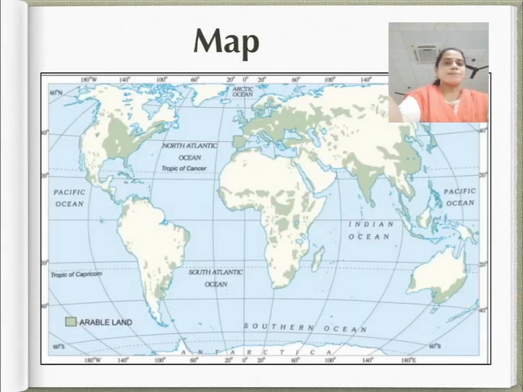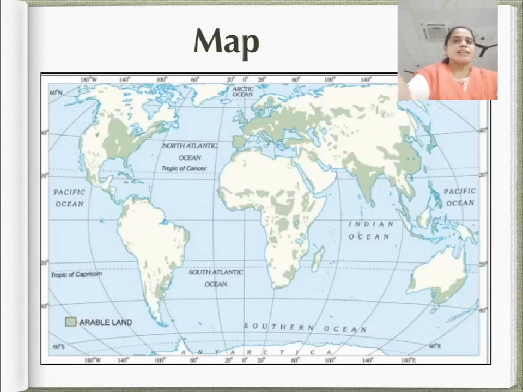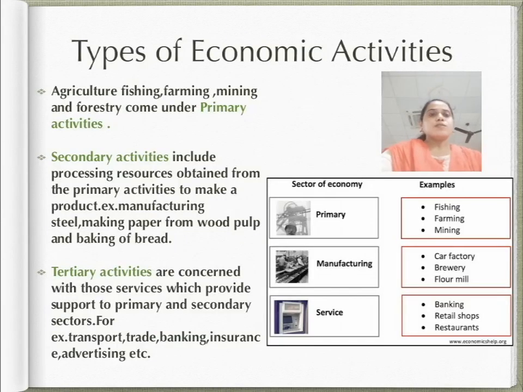In the map, you can see that agricultural activity is concentrated in those regions of the world where suitable factors for the growing of crops exist. Students, today agriculture not only provides us food but also the raw material for the manufacture of products such as fiber, cotton, jute for cloth, rubber for tires, and pulp for papers.